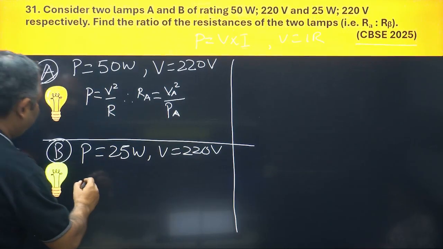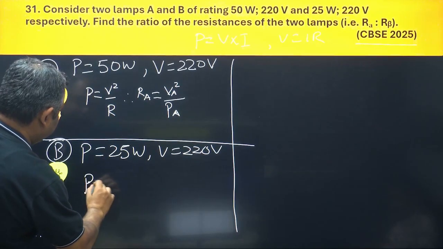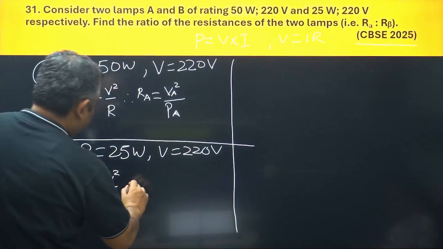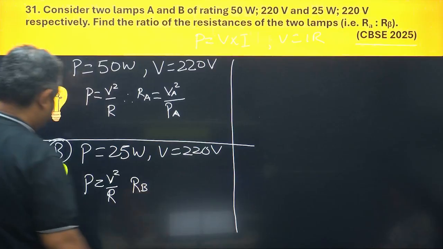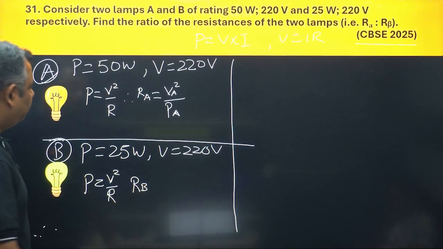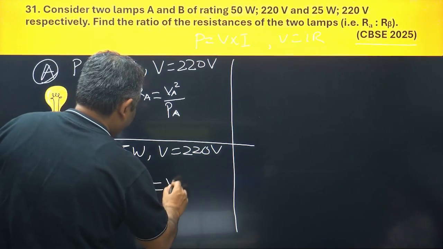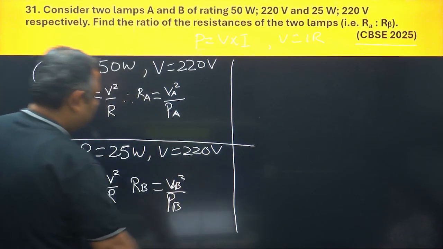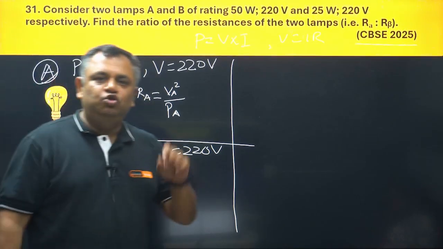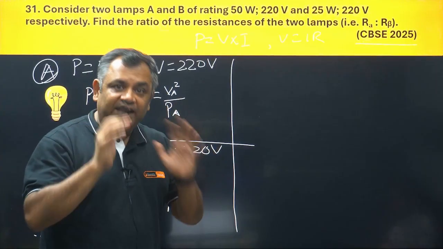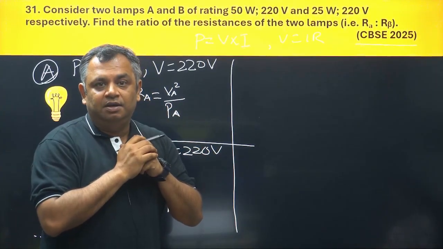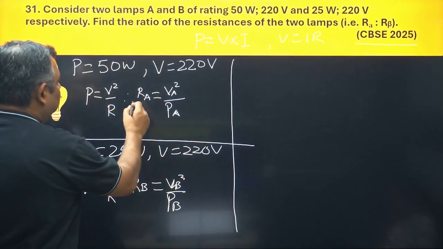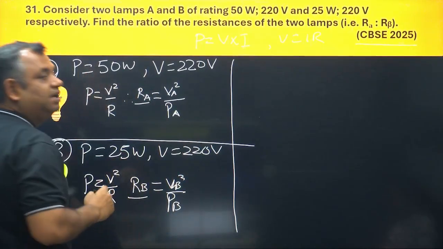Similarly, here also we will have P is equal to V square upon R. RB, which is the resistance of this particular bulb, would be equal to VB square upon PB. Now, do not rush into putting the values. First, find out at the formula level and try to simplify at the basic formula level. So, RA upon RB is required.